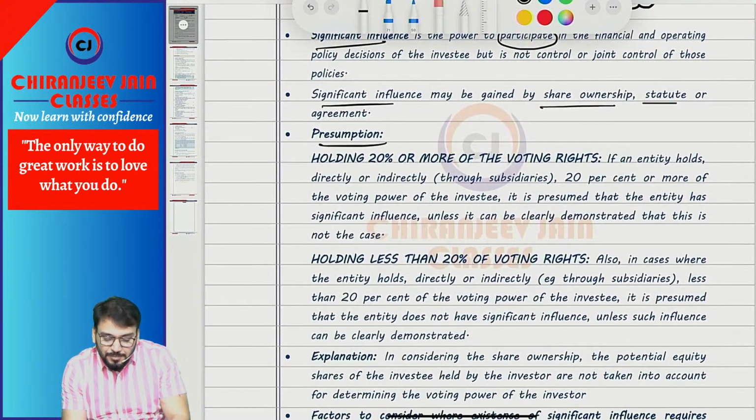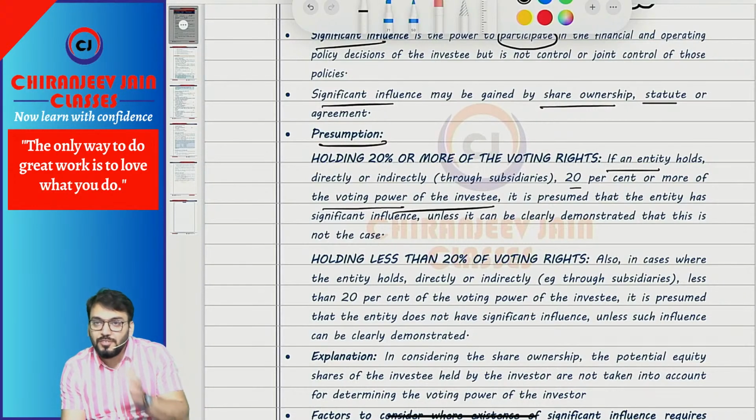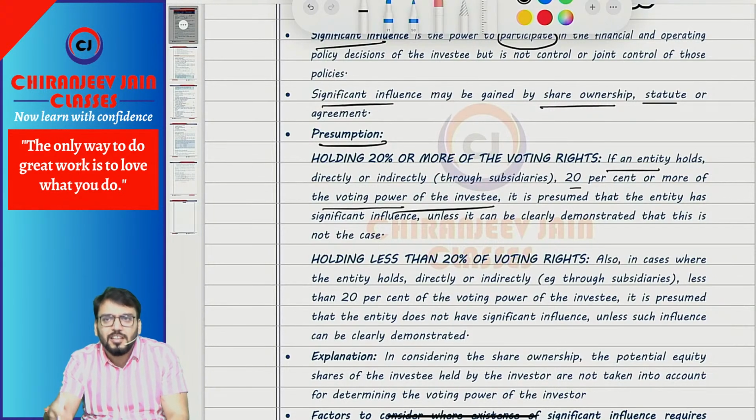So a presumption has been taken that any entity which holds directly or indirectly, indirectly always through subsidiaries, 20% or more of the voting power of the investee is presumed to have significant influence, unless it can be demonstrated otherwise.